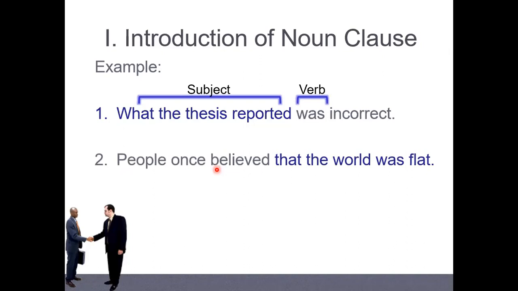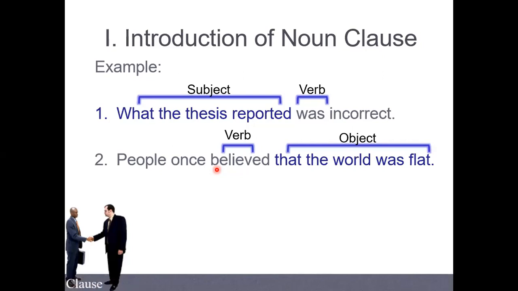Okay. What about one more here? People once believed that the world was flat. So which one is the noun clause here? Believed is the verb, right? So the noun clause is at the end. When it stands before the verb, we call it subject. How about behind the verb? Object. Yeah, object. So don't forget, a noun clause functions as a noun, and it can be subject.